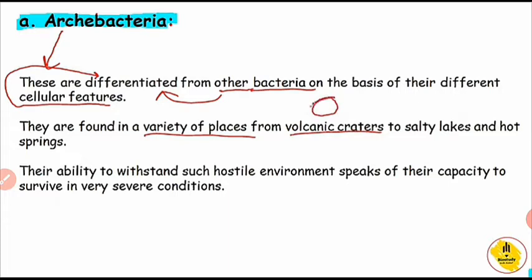In that area, those bacteria that are observed are called archibacteria. They are found in salty lakes and hot springs. In hot temperature also, these types of bacteria are present. Salty lakes means lakes which contain a large amount of salt, so they are called salty lakes and hot springs.